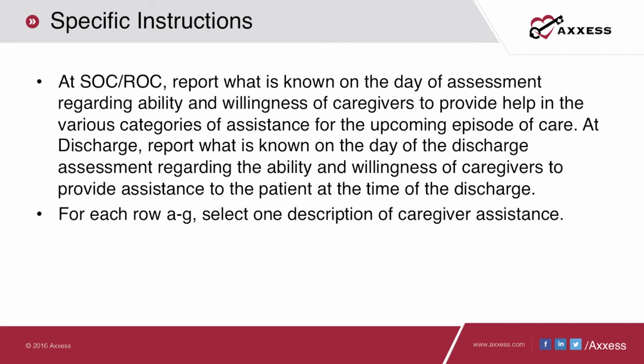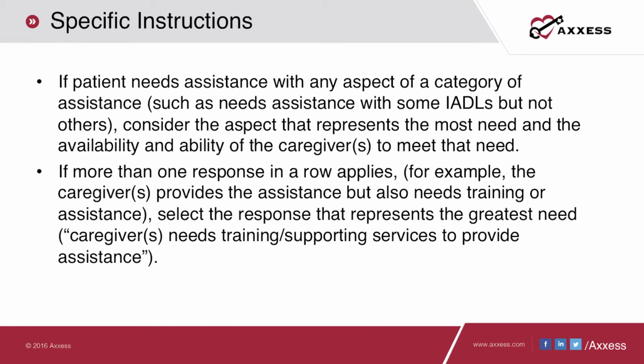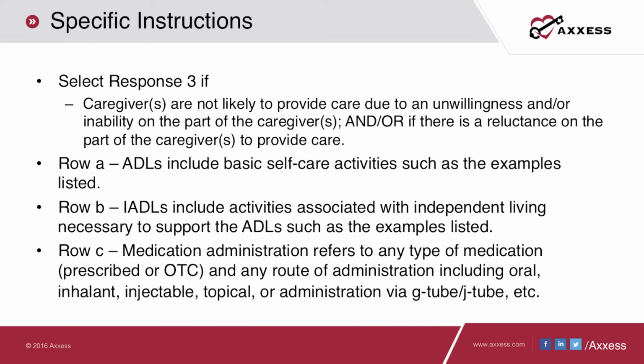Throughout the episode of care, the clinician can educate current caregivers or identify caregivers to assist the patient where help is needed and report the assistance at discharge. Determine the caregiver's ability in each row of selecting what is applicable. Always report the aspect of care that the patient requires the most. The greater need should be reported if more than one response applies. If caregivers are unwilling or unable to provide care, response 3 should be selected for row A through G.